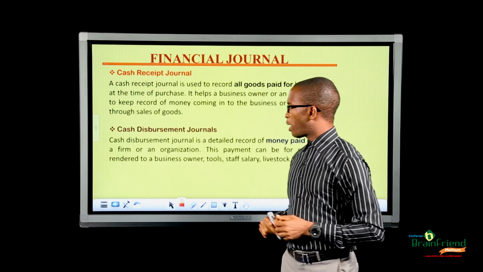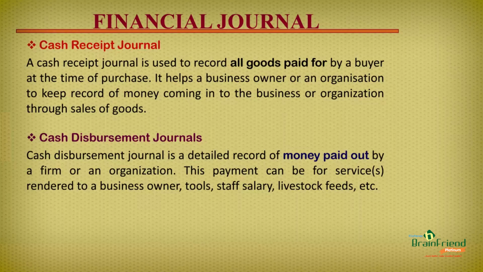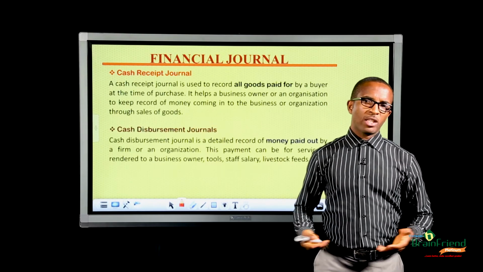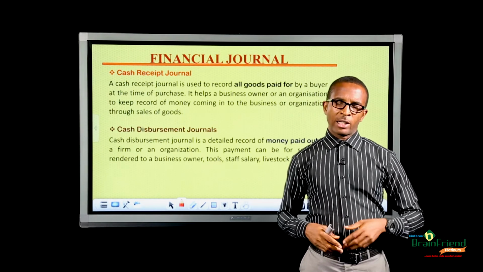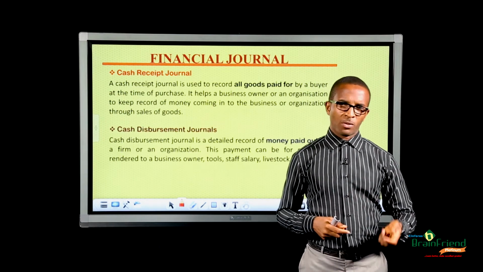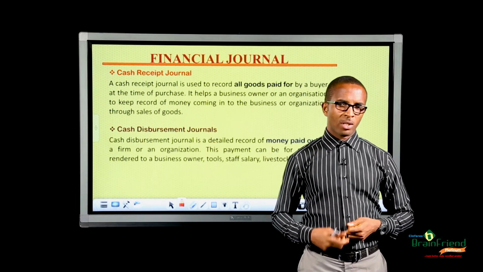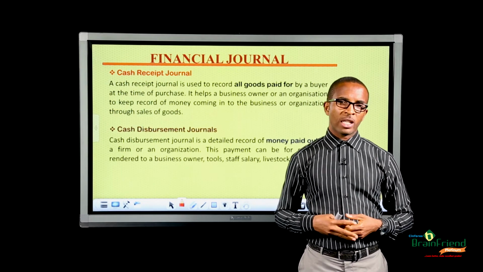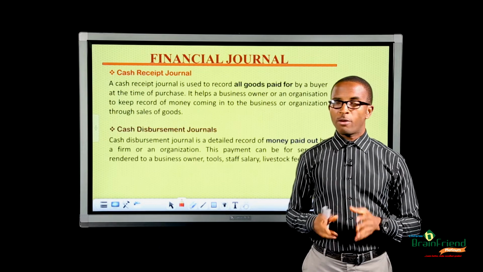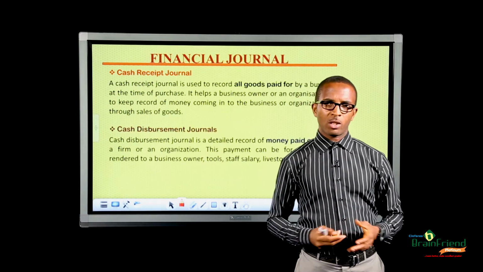And lastly, we're talking about cash disbursement journal. A cash disbursement journal is a detailed record of money paid out by a firm or an organization. These payments can be for services rendered to a business owner, tools, staff salary, livestock feeds, and so on and so forth. So let's say now you have a business that you're running or an organization, and you engage in some business transaction like payments of worker salary, buying of items, payment for fuel that you use in running your business, and so on and so forth. You record all those information in cash disbursement journal.